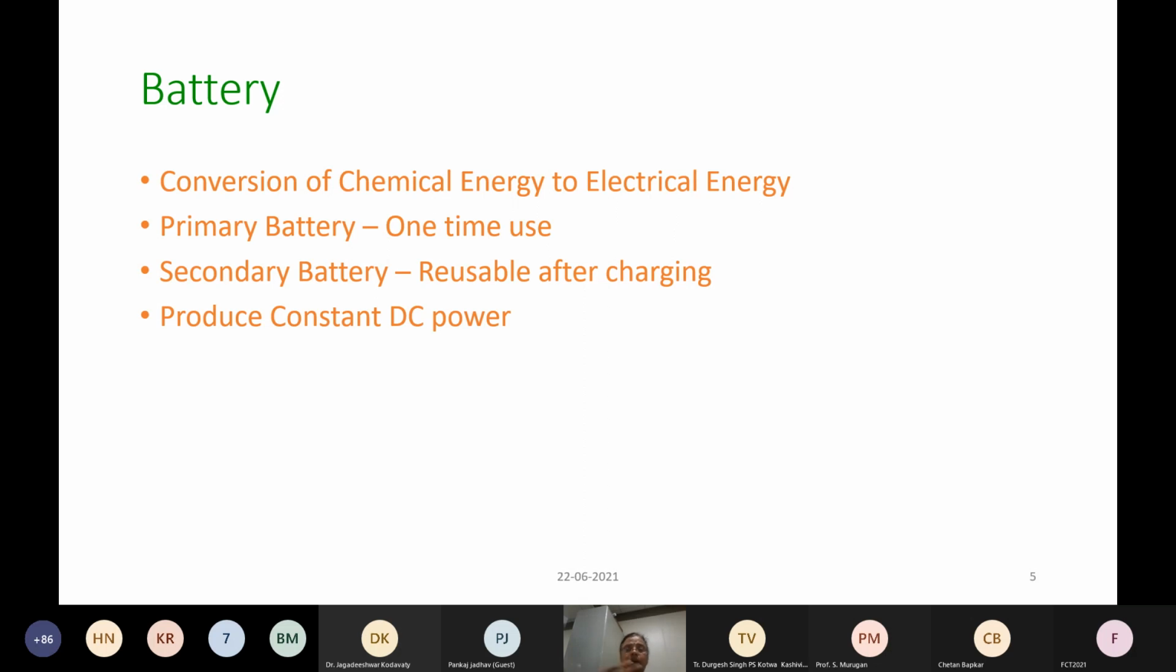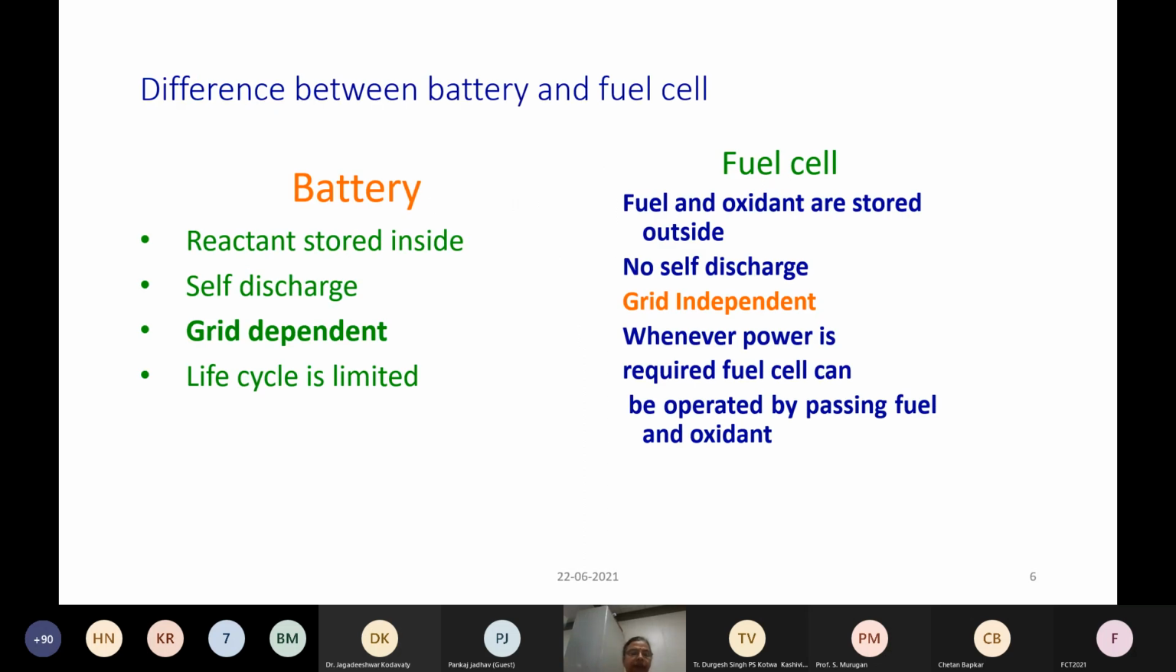Basically, both convert chemical energy into electrical energy. And the major difference is that a battery has the chemicals stored within the battery actually, and it can be of two types: a primary battery, which is a one-time use battery, and a secondary battery, which is a reusable battery, which can be recharged actually, and it produces DC power. So if you look at the difference between battery and the fuel cell, in a battery the reactants are stored inside, whereas in a fuel cell everything is stored outside.